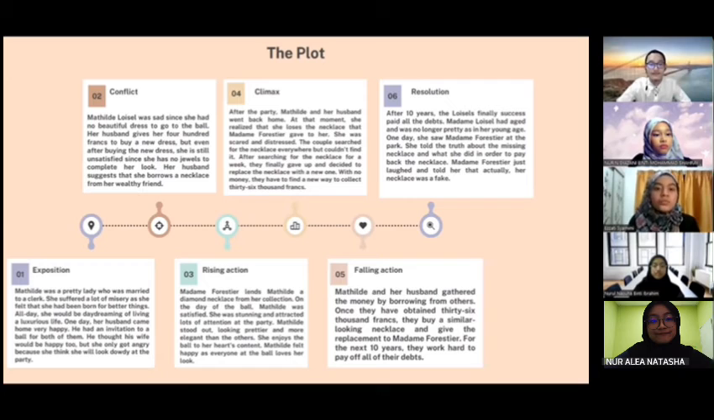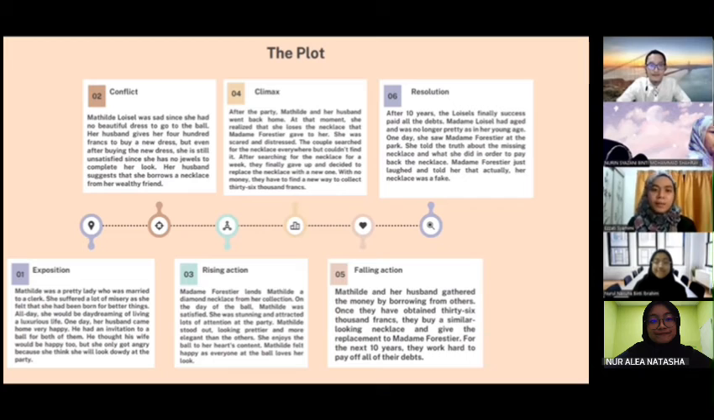Next, we'll move to the second part of the plot, which is conflict. Conflict is the dramatic struggle between two forces in a story. Without conflict, there is no plot. So, the conflict in the story is that Matilda was upset since she didn't have a beautiful dress to wear to the ball. So, her husband decided to give her 400 francs to buy a new dress.